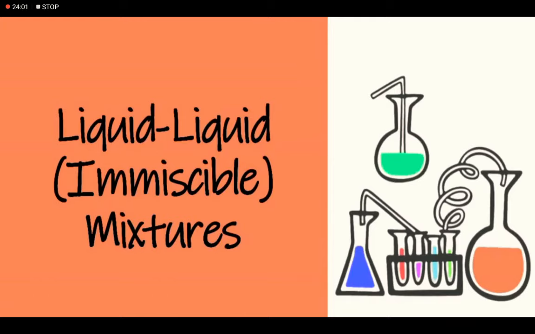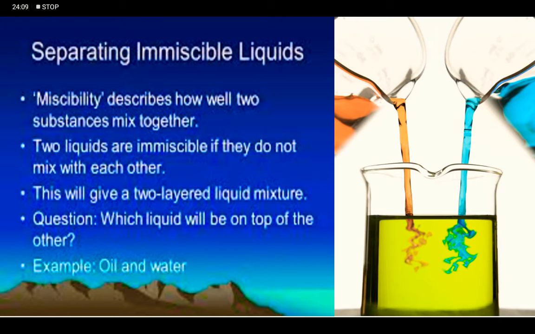Now we will learn how to separate immiscible liquids. Miscibility describes how well two substances mix together. So if the liquids do not mix with each other, this will give a two-layered mixture. So the question arises, which liquid will be on the top of the other?